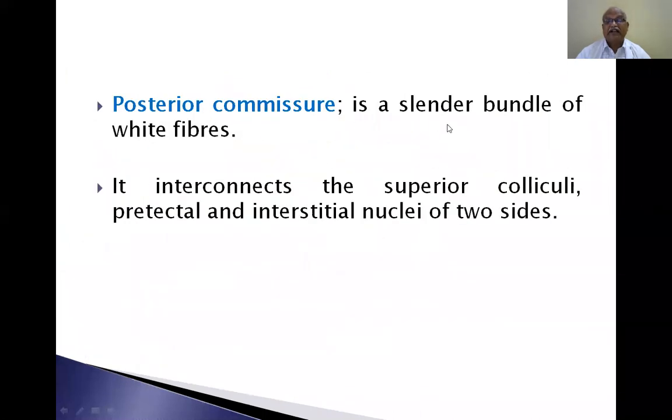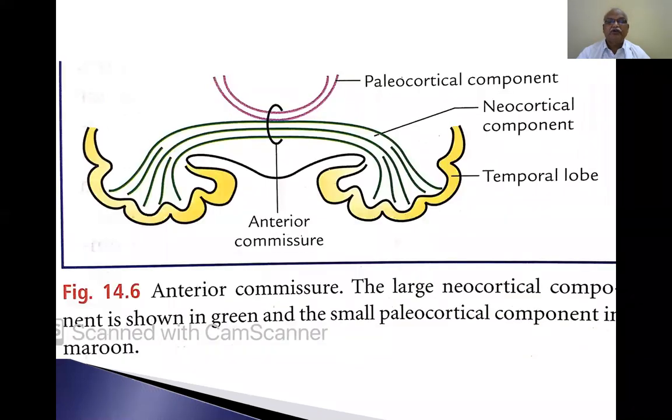Posterior commissure is a slender bundle when compared with the anterior commissure. It is also nothing but white fibers. Now, the white fibers of the central nervous system, cerebral hemisphere, are association fibers, commissural fibers, and projection fibers. Association fibers are short association fibers and long association fibers. Now, they are grossly divided into three types.